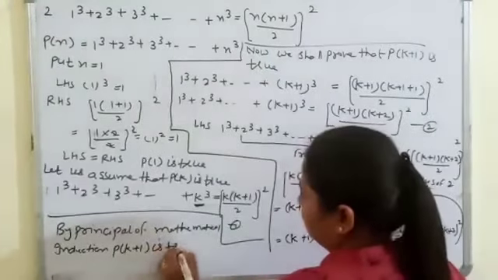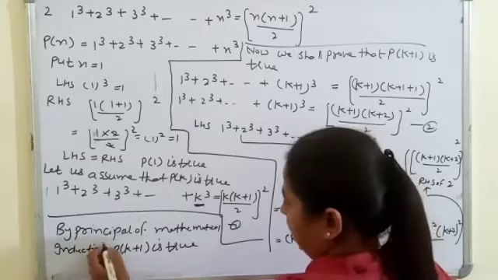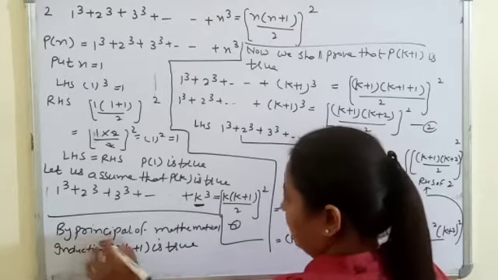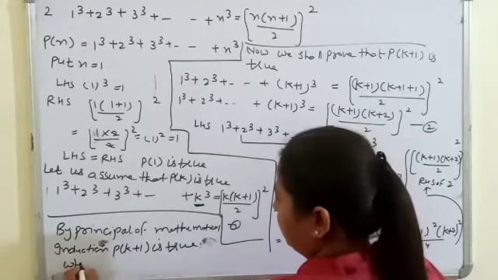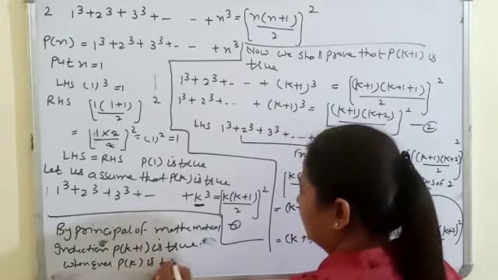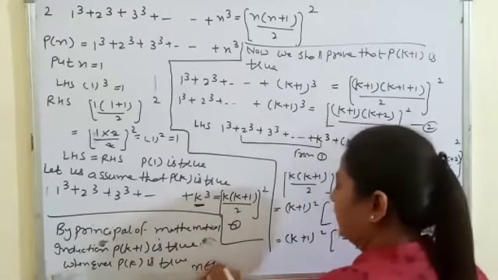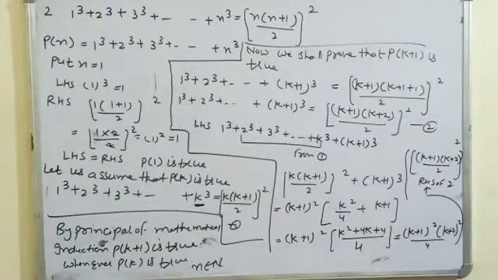So by the principle of mathematical induction, P(n) is true for all natural numbers. Now this was the result second. So let's solve the third.